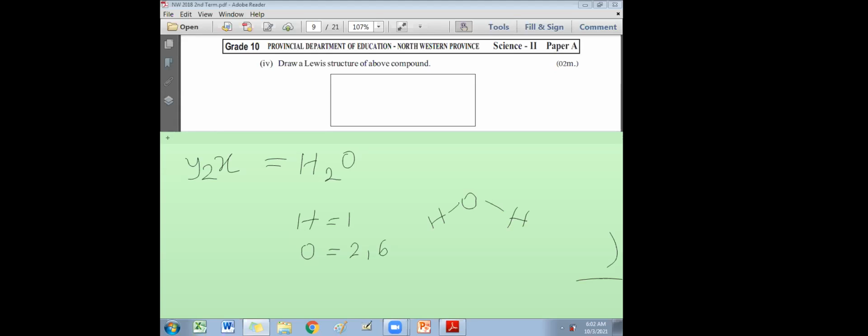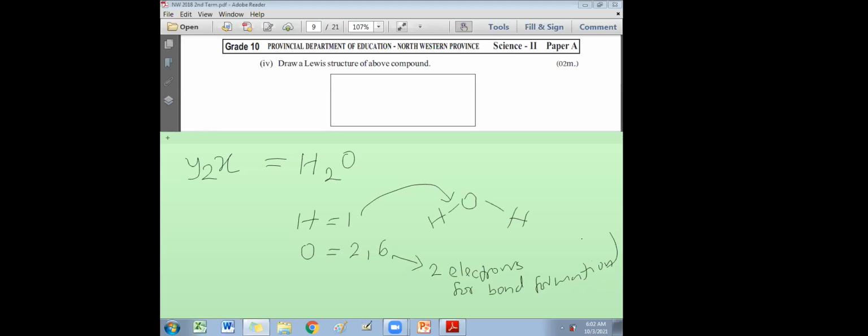Now how is this bond formed? One electron from oxygen, one from hydrogen. Then the remaining of the 6 electrons. Each hydrogen's 1 electron goes on for the bond. Out of these 6 electrons, 2 electrons go for making the bonds, 2 electrons for bond formation.